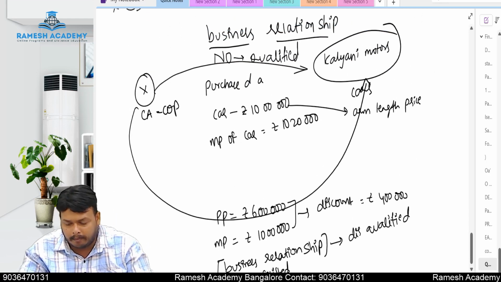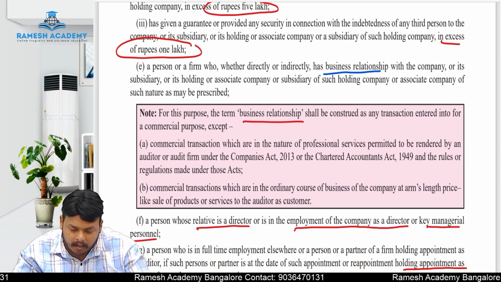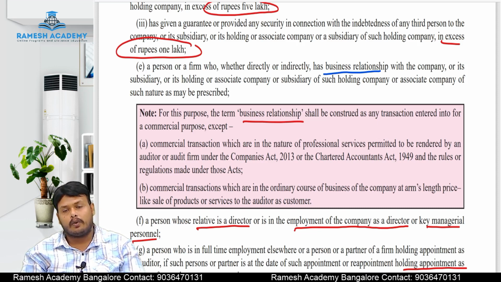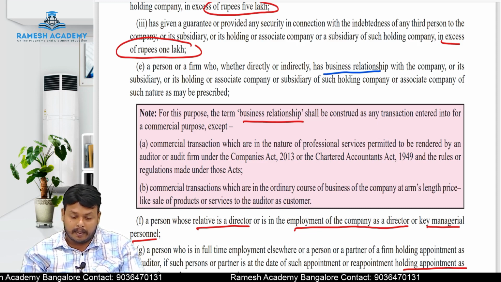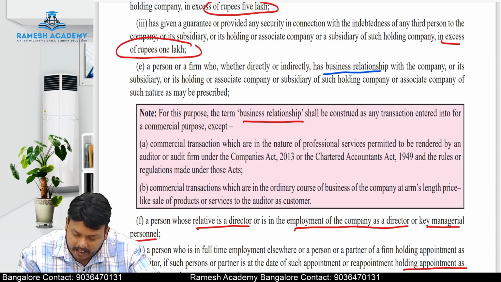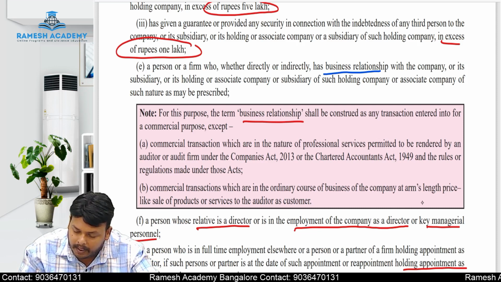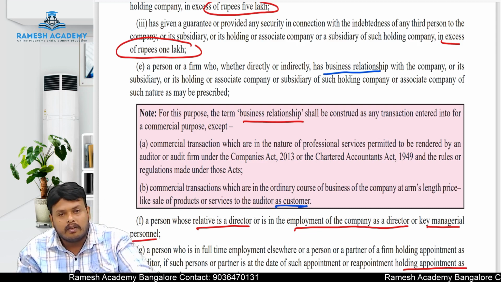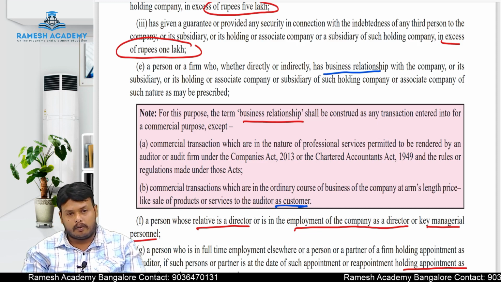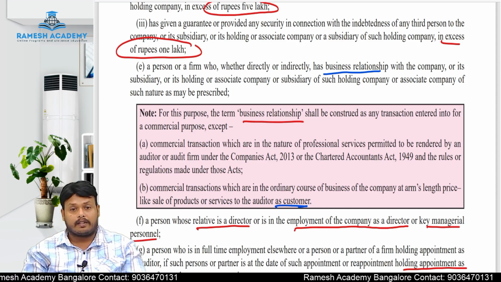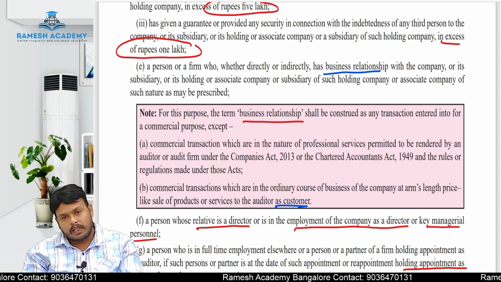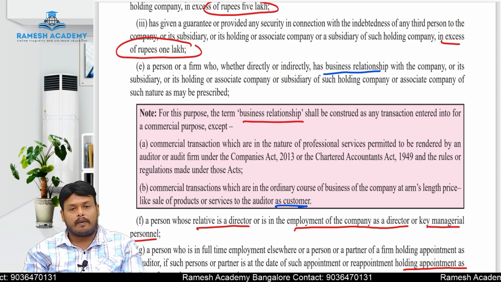Now, what is the technical definition of business relationship given here? For this purpose, the term business relationship is construed as any transaction entered into for a commercial purpose. If they are entering into any transaction for a commercial purpose, then we call it a business relationship. But commercial transactions in the ordinary course of business of the company at arm's length price, like sale of products or services to the auditor as a customer, are excluded. In example number 1, the auditor is purchasing like a customer, not like a client. The market price of the car is 10 lakhs 20,000, but the auditor is purchasing just like a normal customer for 10 lakhs.